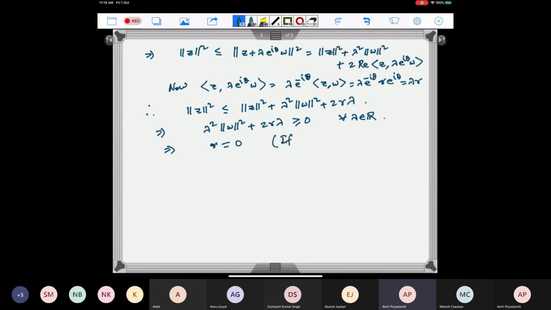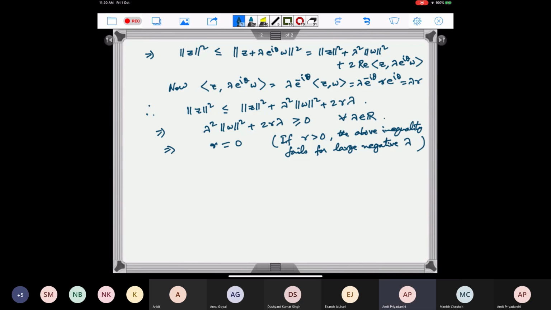Because if r is strictly positive, the above inequality fails for large negative lambda.